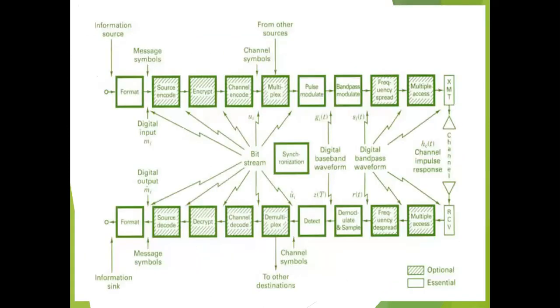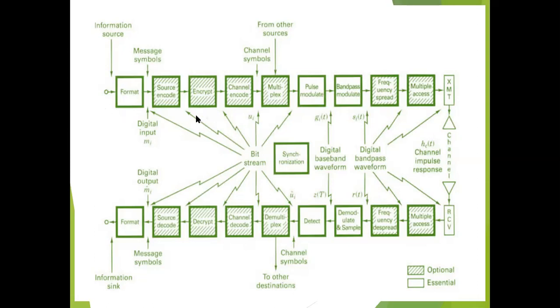Now, this is a typical block diagram of a digital communication system from the book of Sklar, which shows the various blocks: format, source encoder, the transmitter and the receiver. Just now, in the previous slide, we saw the explanation of the digital communication block diagram. The same blocks, but with the somewhat additional concept of encrypt and decrypt, are provided here. Now we will see the functioning of each block in detail.